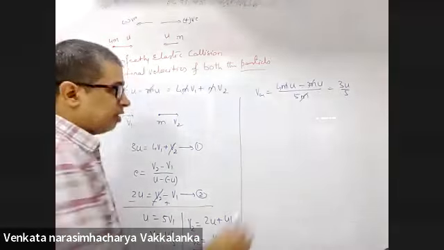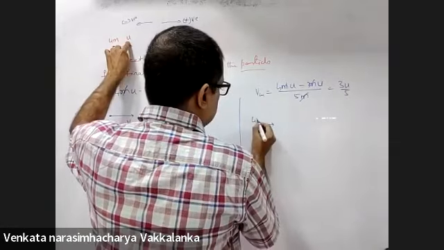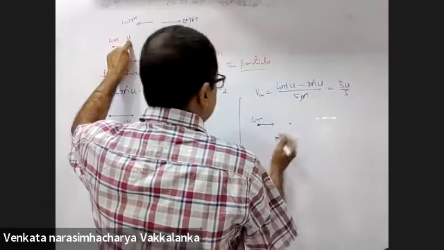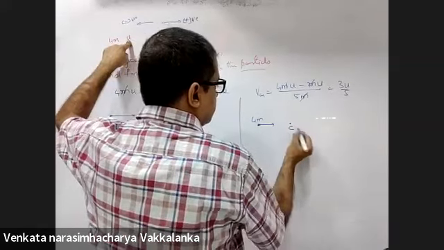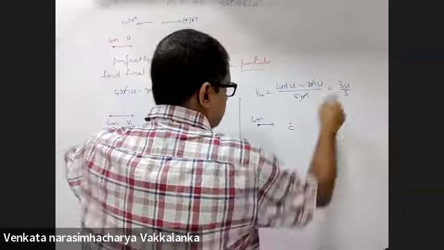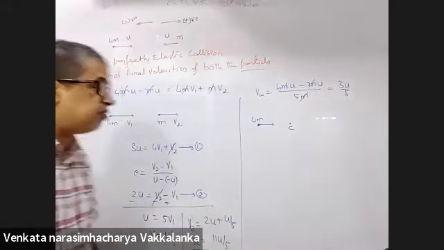Yes, sir. Now, particle's initial velocity with respect to center of mass is u minus 3u by 5. Velocity of this with respect to center of mass is velocity of the particle minus velocity of center of mass.